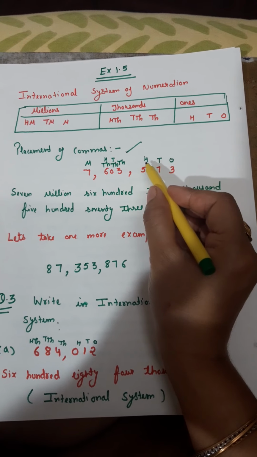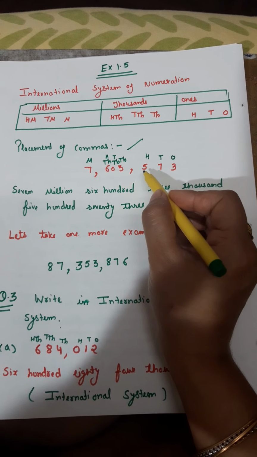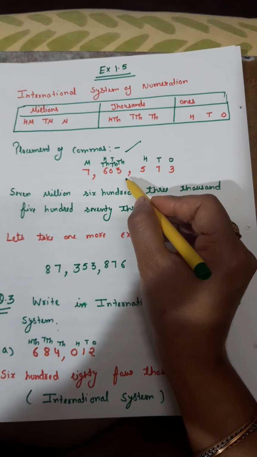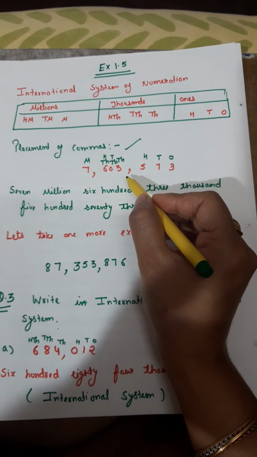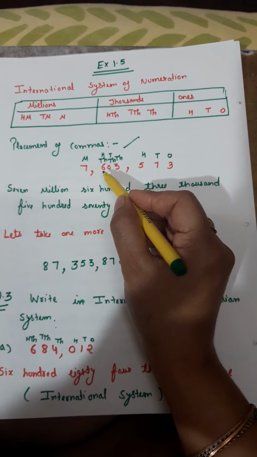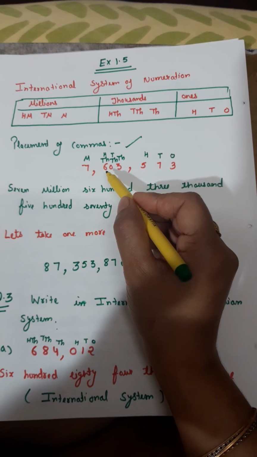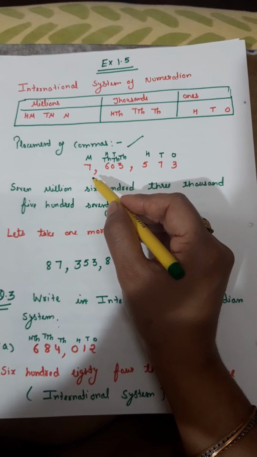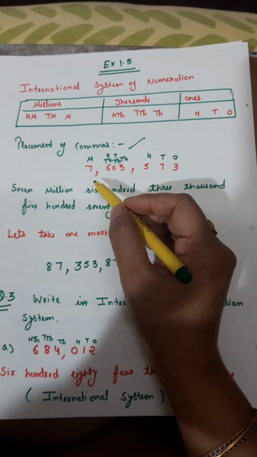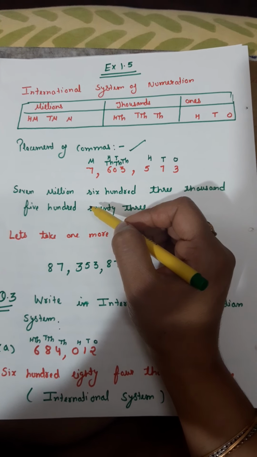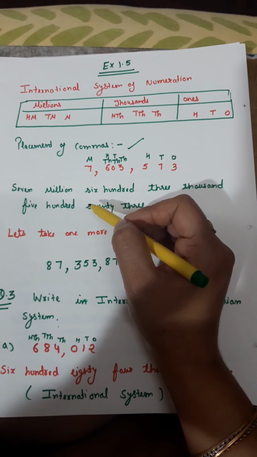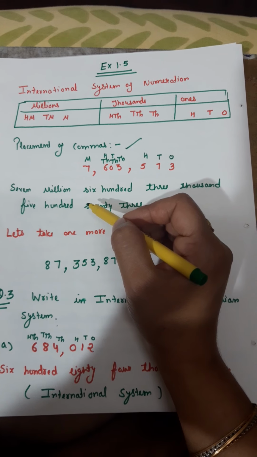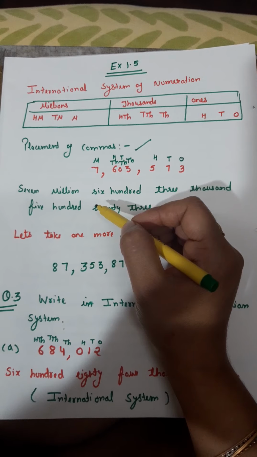If you see the number carefully, ones, tens, hundreds, our ones period is ending here, so we put the comma here. Clear? And our thousands period, thousands, 10,000s, and 100,000s, is ending here, so we put the comma here. After the completion of each and every period we put the commas, and this rule is the same for the international system as well as for the Indian system.